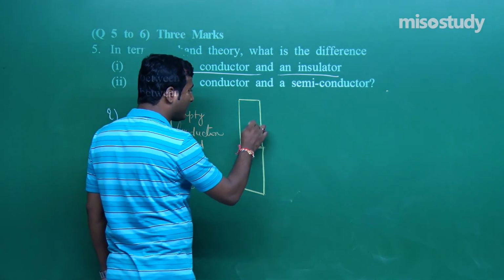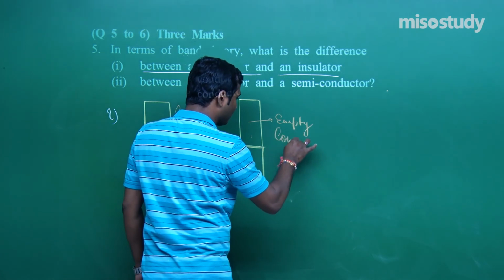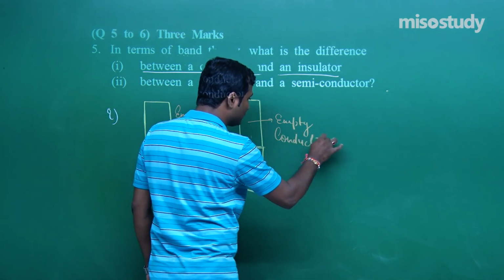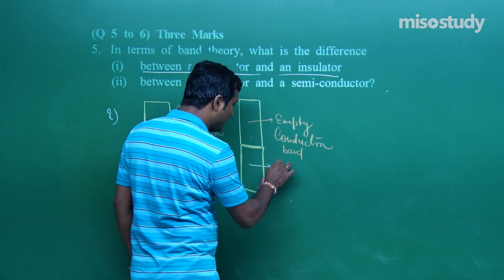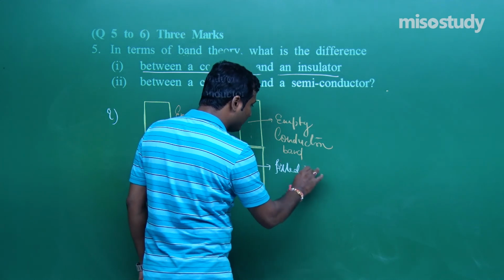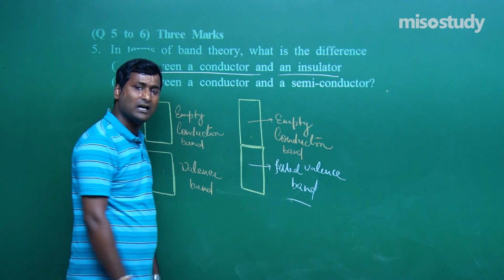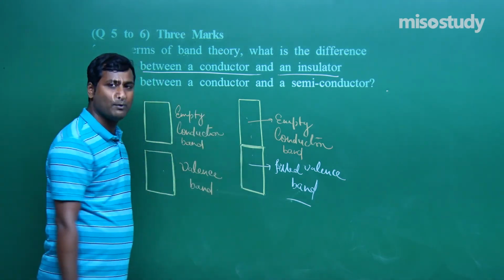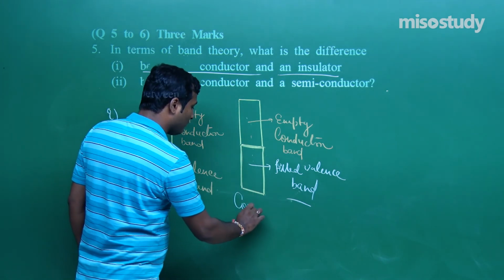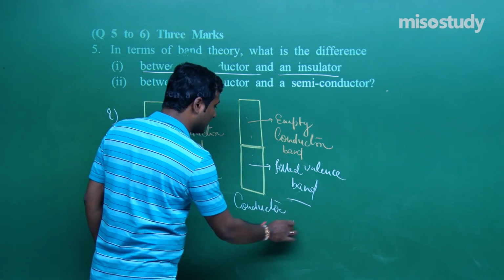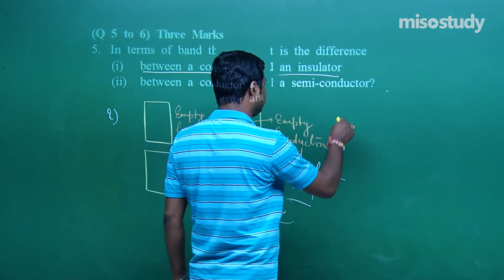If there is no gap between the empty conduction band and the filled valence band, then we say they overlap each other, that is, electrons can easily jump. So in case of a conductor, there is no gap between the valence band and the empty conduction band. This is the explanation according to the valence band theory.